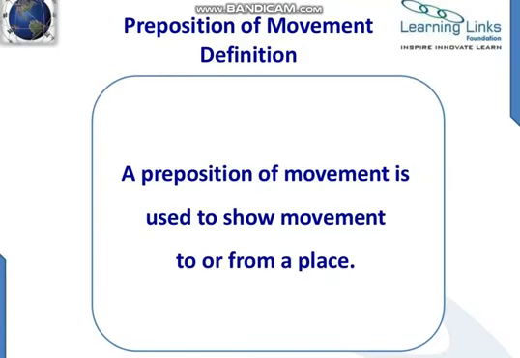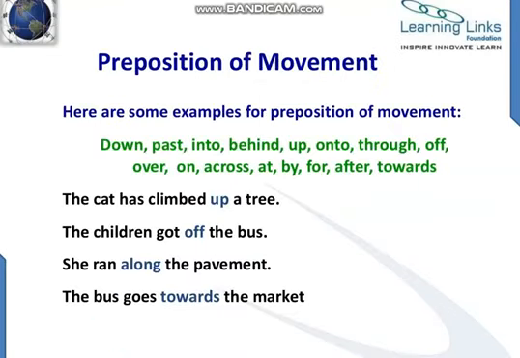Then we have prepositions of movement. A preposition of movement is used to show movement to or from a place, that is, how a person moves from a particular place or how a person moves toward a particular place. So here the preposition of movement shows us the movement of something. Its examples are down, past, into, behind, up, onto, through, off, over, on, across, at, by, far, after, towards.